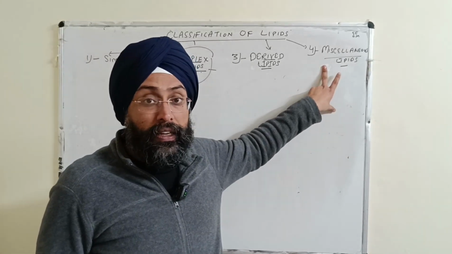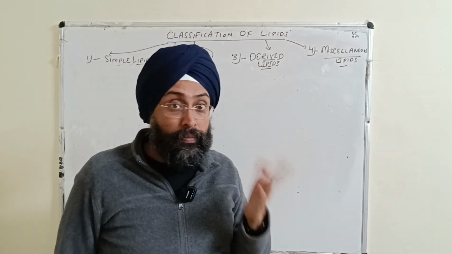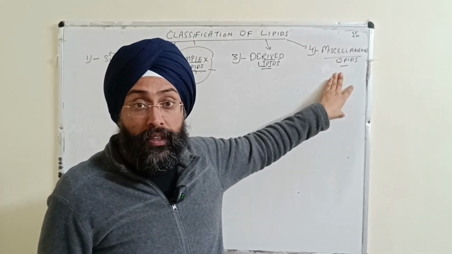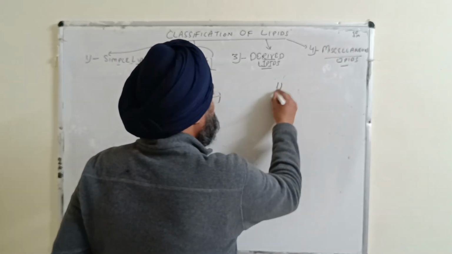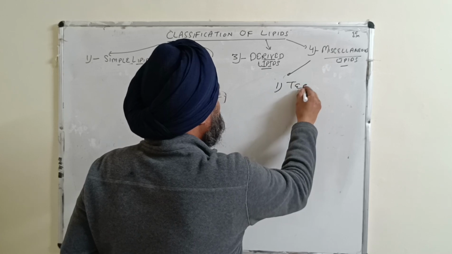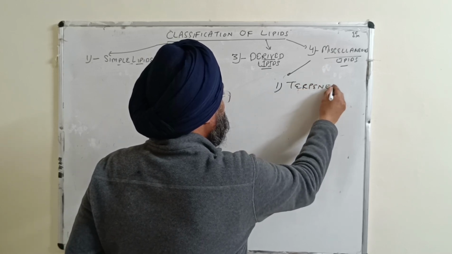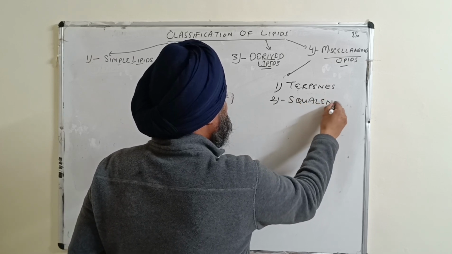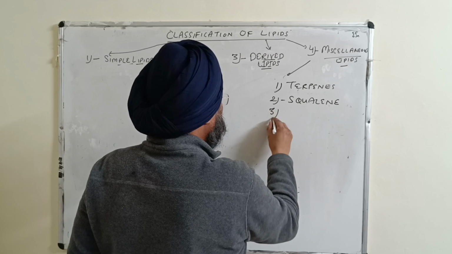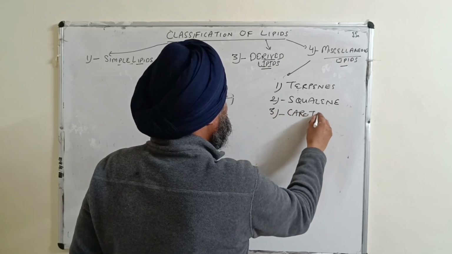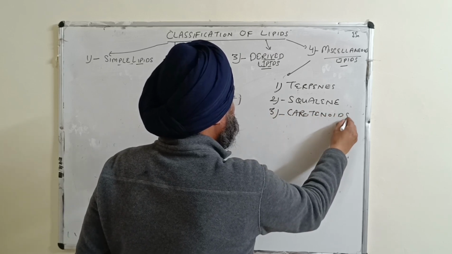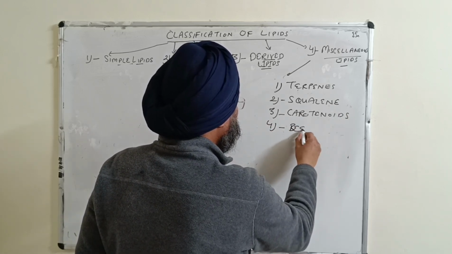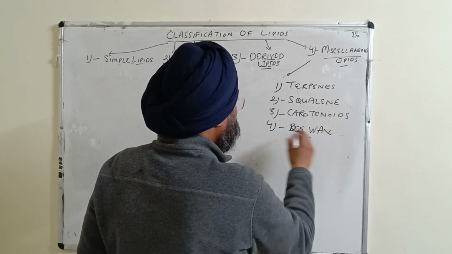Now I will start with the fourth category, that is miscellaneous lipids. They are large compounds that possess characteristics of lipids, right? And what comes under this category? First is terpenes, then squalene, then carotenoids, and finally you can take BVEX, right?